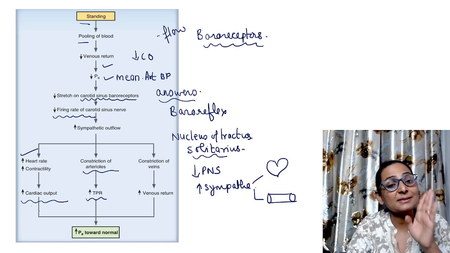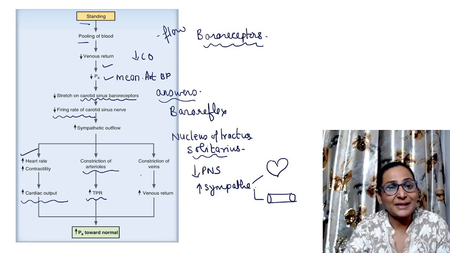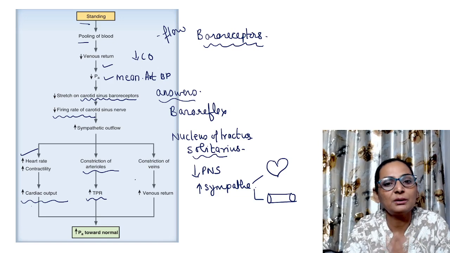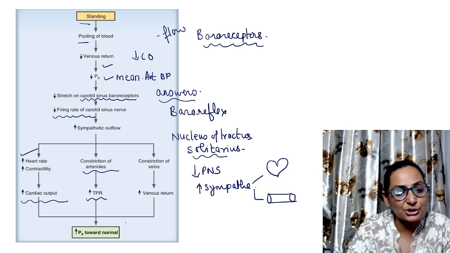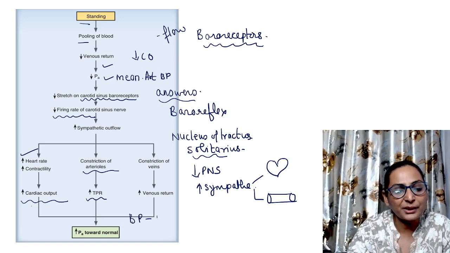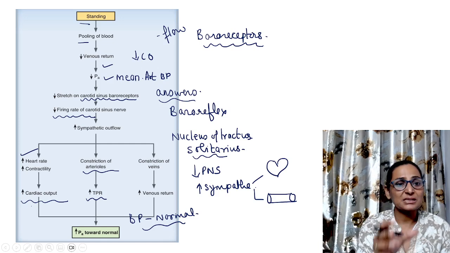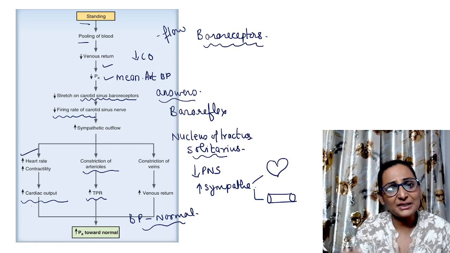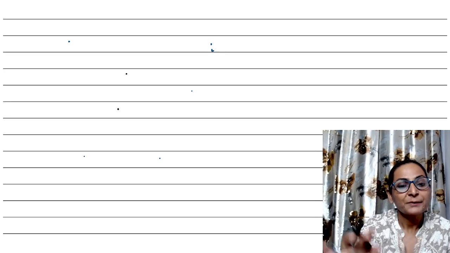Cardiac output increases the systolic blood pressure, and the constriction of the veins, that means venoconstriction, is going to cause an increase in the venous return to the heart. All these factors are going to restore your blood pressure towards normal. So boys and girls, this chart is very important, a very easy flow chart to explain the entire baroreflex. Now remember,